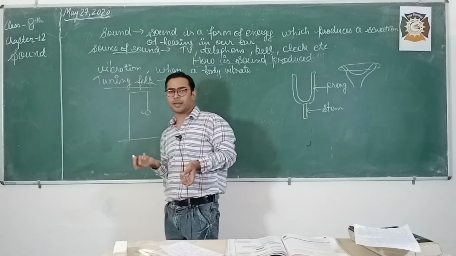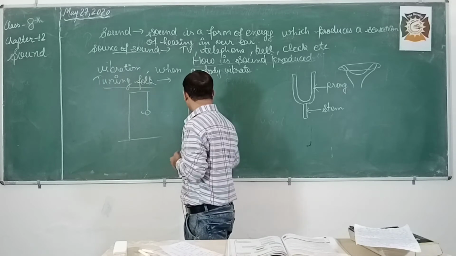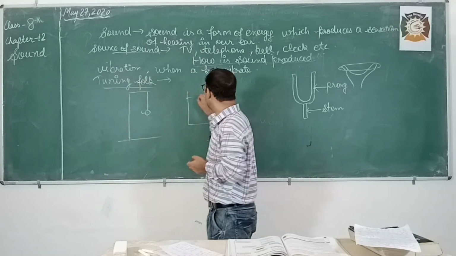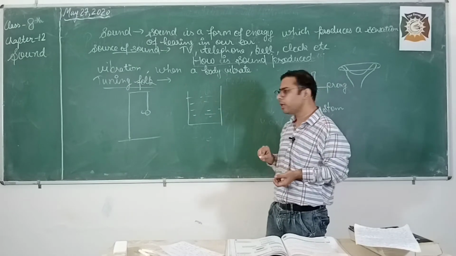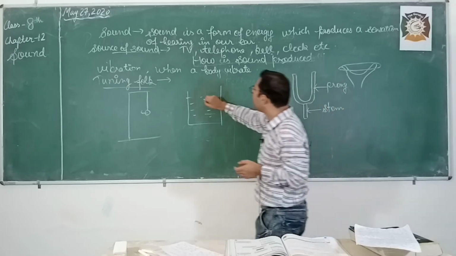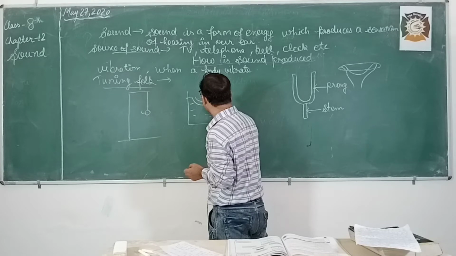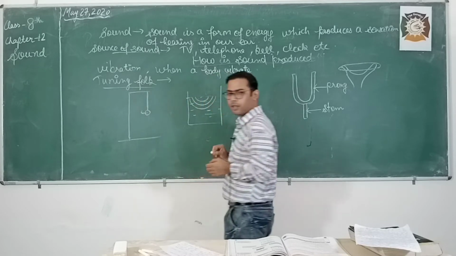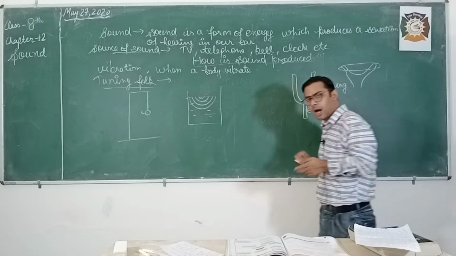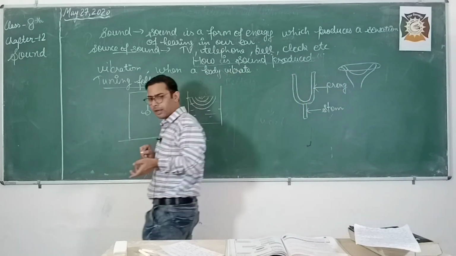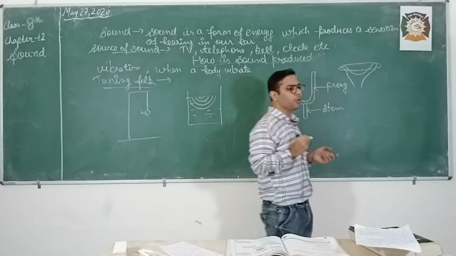Another way to notice that these prongs are vibrating: take a beaker and fill it up with water. When you touch the prong to the upper surface of the water, you will notice some type of wave or pattern in the water, and in this way you can say that these prongs are moving or vibrating. So in this way the sound is produced.